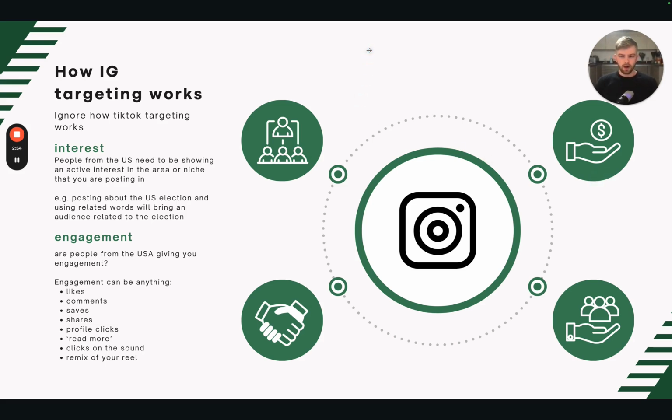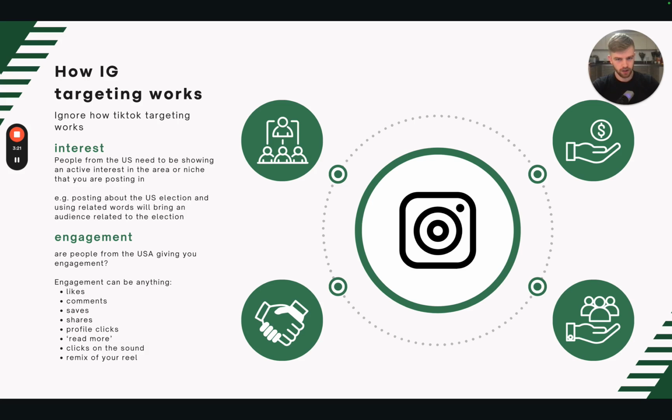So how IG targeting works. Now I want you to forget how TikTok targeting works, how Twitter targeting works. I don't care. This is about Instagram. Instagram targeting is based off of interest and engagement based on the people who are interacting with that content. So interest, people from the US need to be showing an active interest in that area or niche that you are posting in.